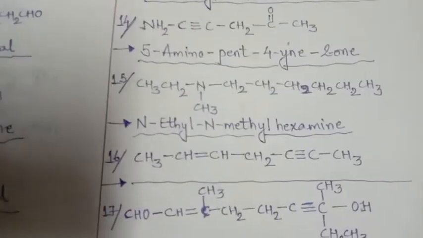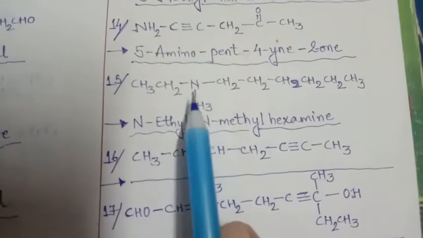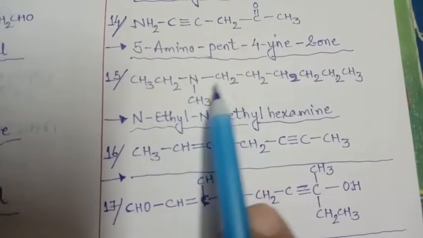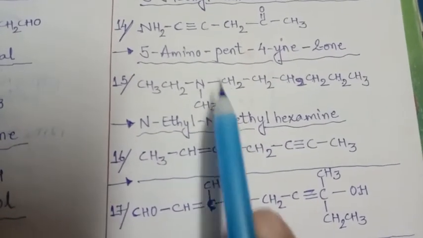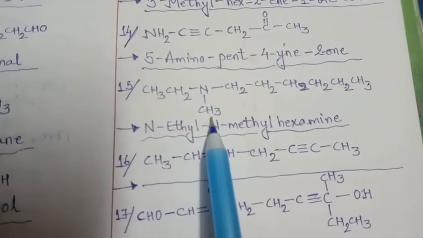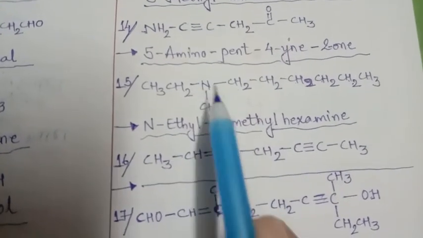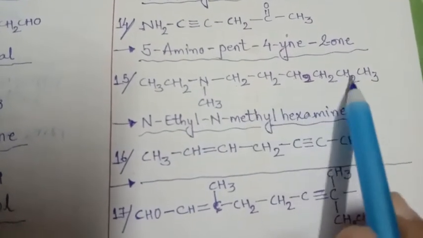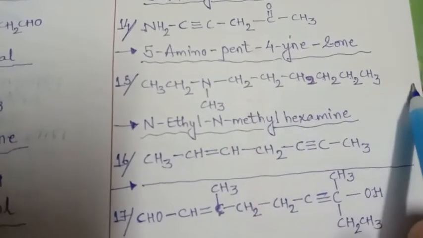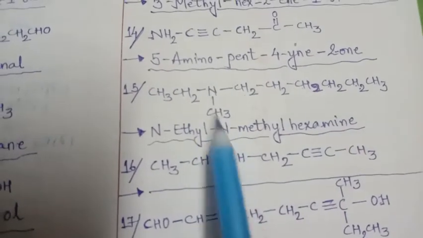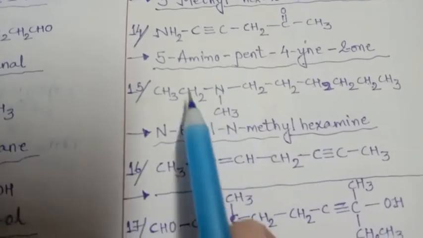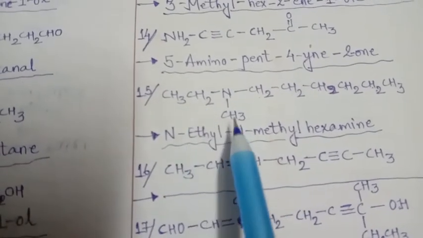And one more. Here see N 1, 2, 3. Tertiary amine, all three side is attachment, so it will take N. But now here see 1, 2, 3, 4, 5, 6. Hexane is the parent chain. So here attachment is methyl and ethyl. So ethyl will go first alphabetically, then methyl.